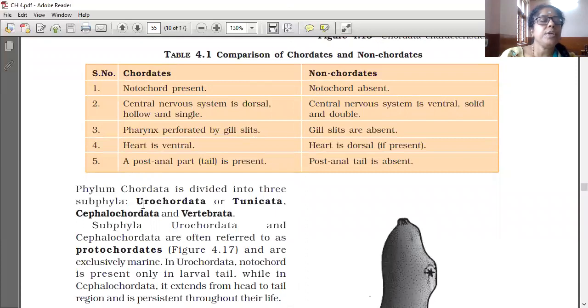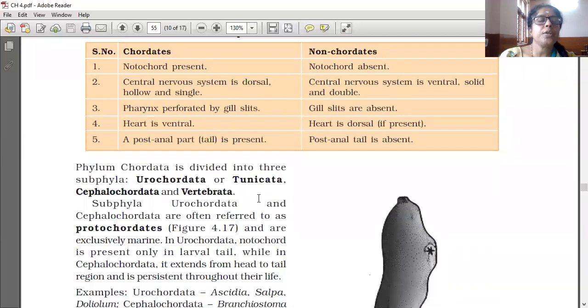Phylum Chordata is divided into three subphyla: Urochordata or Tunicata, Cephalochordata, and Vertebrata. Subphylum Urochordata and Cephalochordata are often referred to as protochordates, and are exclusively marine.